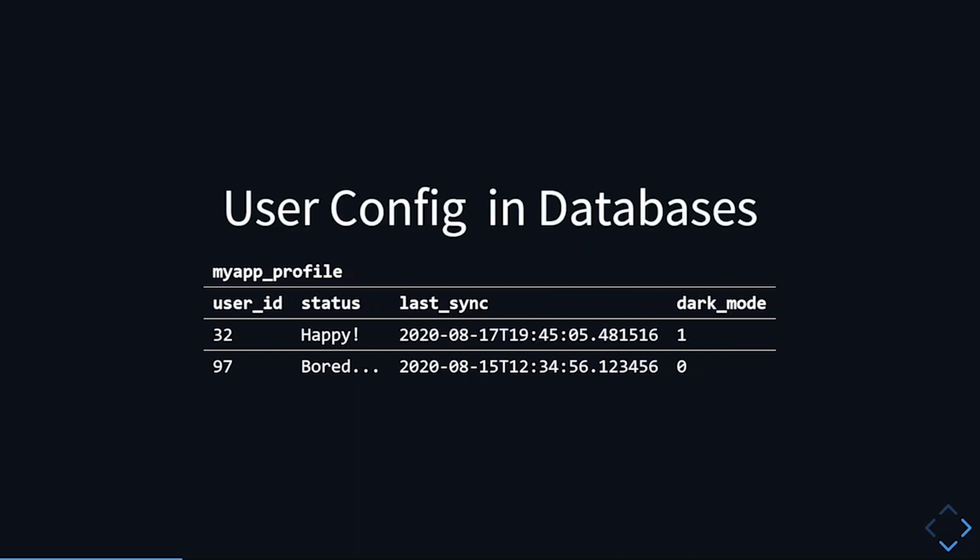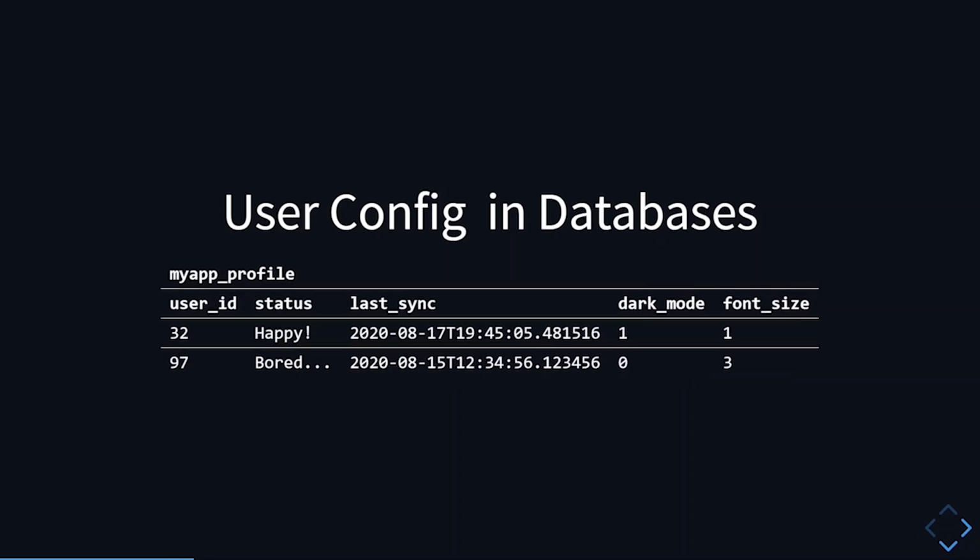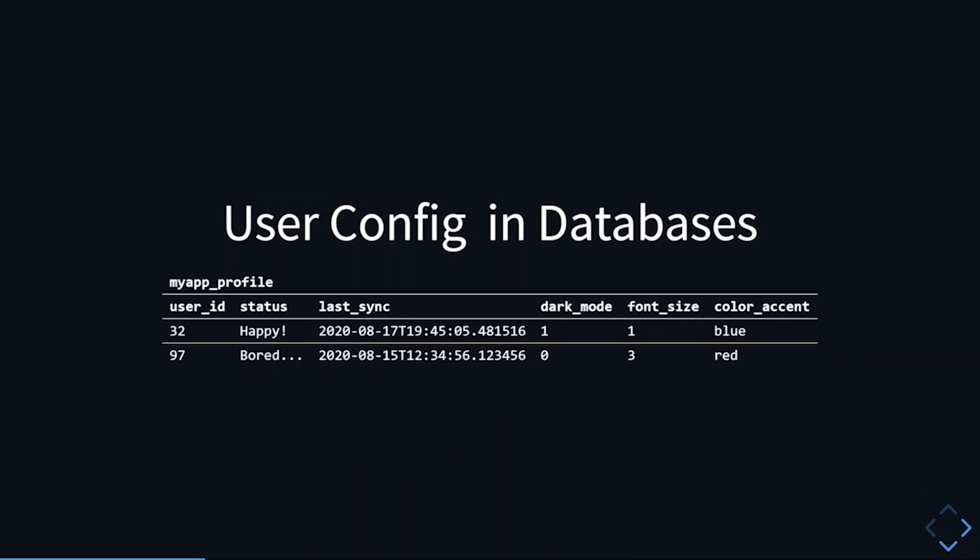Now to achieve this, I would have to add another field to my model, generate the migration, and run the migration. And then sometime in the future, if I want to add a font size configuration, I would have to do the same thing again. I would add a new field to the model, generate a new migration, and run the migration. And I always have to do that every time I add a new setting.